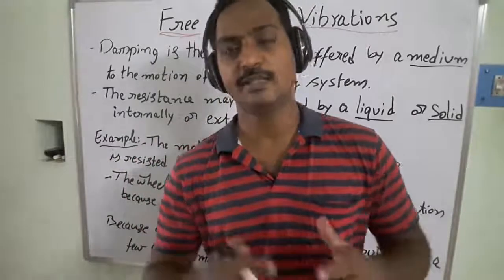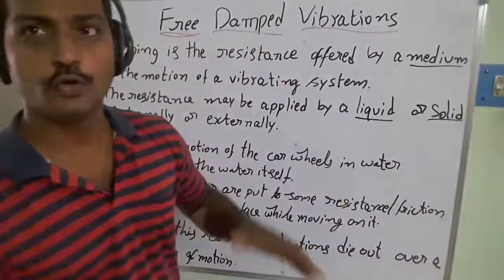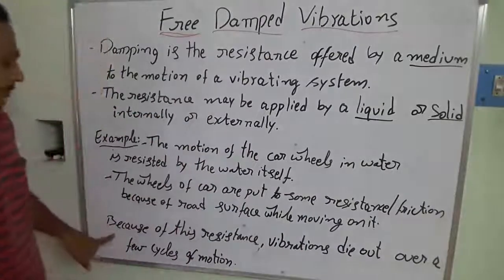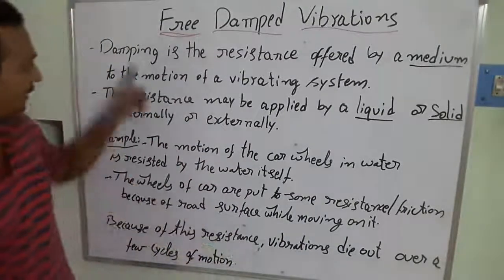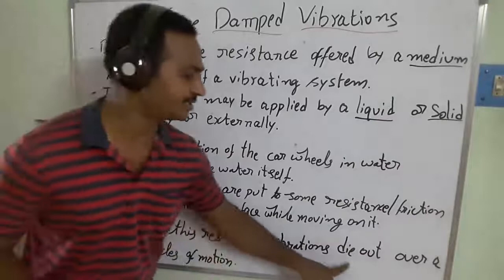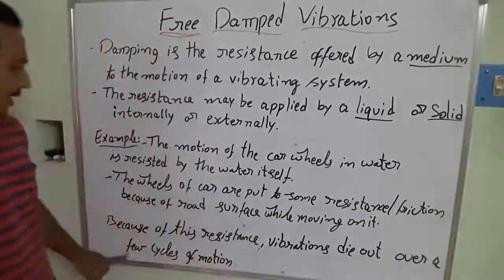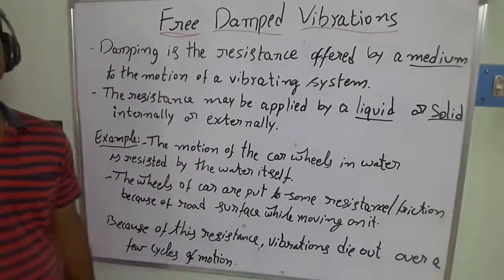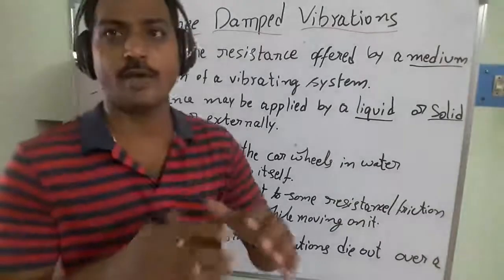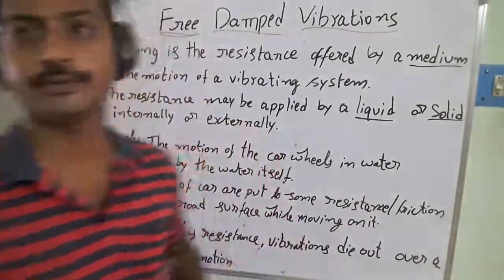In this way resistance develops in vibrating systems. Because of this damping, the vibrations die out over a few cycles of motion, and in this way the total vibrations die out.